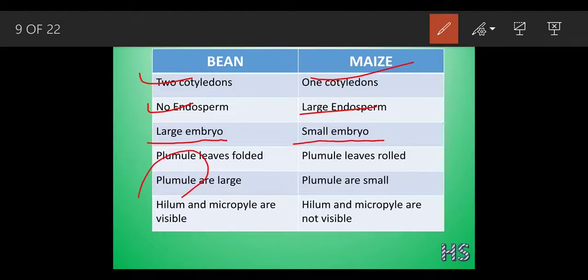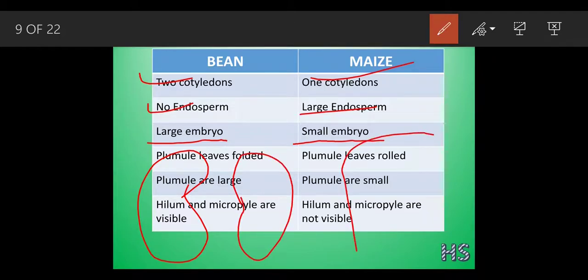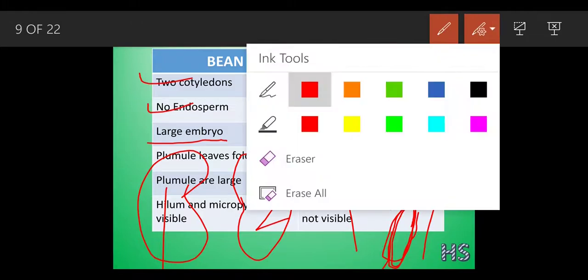The whole part of the bean is the embryo, but inside the maize only this small part, where the coleorhiza and coleoptile are, is the embryo.